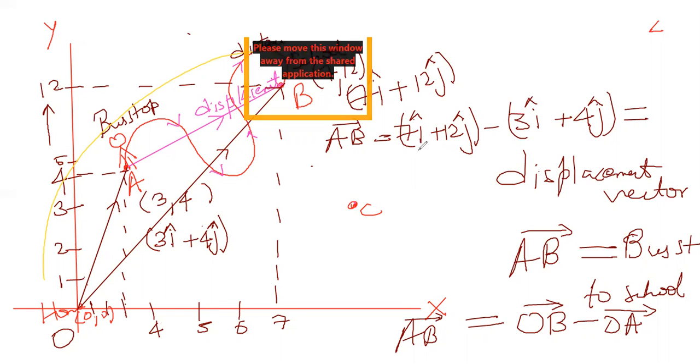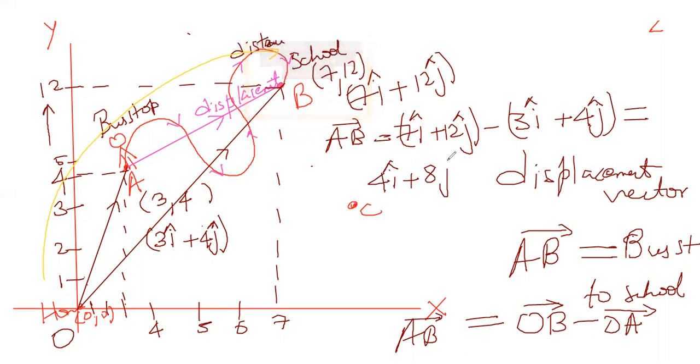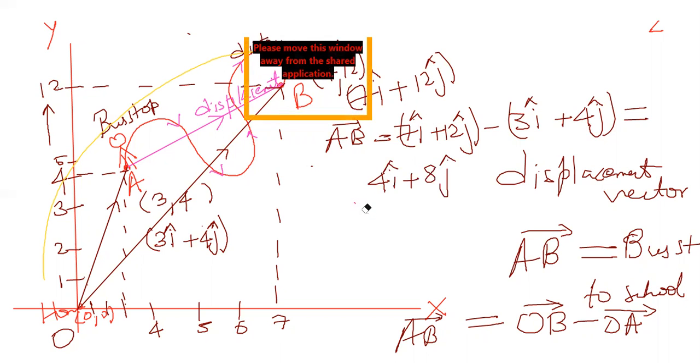If you subtract 7 minus 3, how much? 4i cap plus 12 minus 4 is 8j cap. Now don't get this confusion in your brain that sir used all positives only, so you should always put positive. No, not always. You may have a vector with a minus in between. I'm going to do a numerical, then you will understand that vectors may have a minus 12.